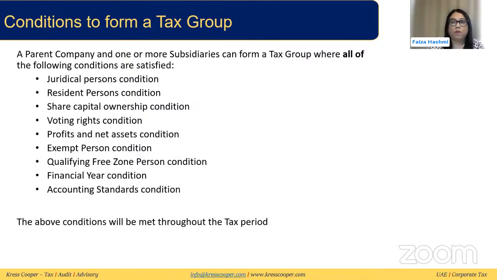So what are the conditions to form a tax group? Like we said, all the conditions need to be met. Under the guide, these conditions have been named as: judicial person condition, resident person condition, share capital ownership condition, voting right condition, profit and net asset condition, exempt person condition, qualifying free zone person condition, financial year condition, and accounting standard condition. We will be discussing all these conditions in detail. But the most important part is that all of these conditions need to be met. If one or more are not met, then you cannot qualify for a tax group. Also, these conditions need to be met consistently for the whole tax period if you want to keep this tax group.